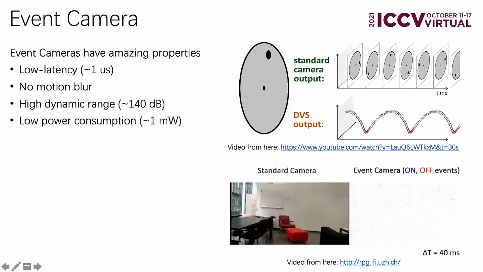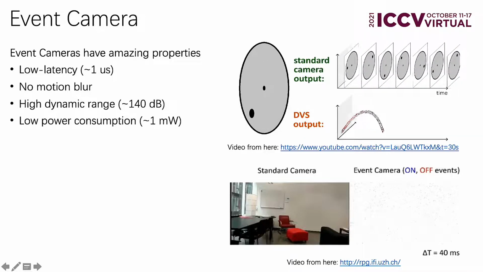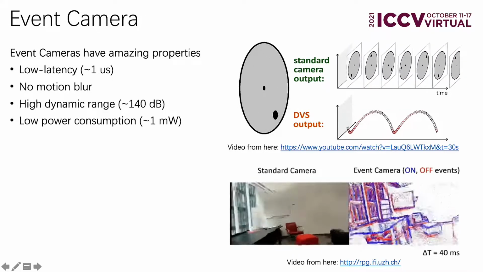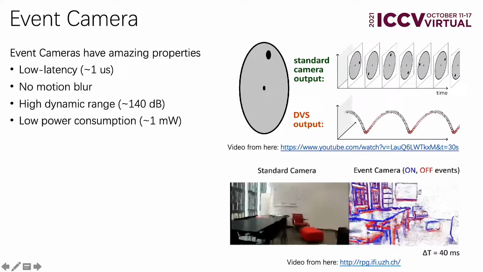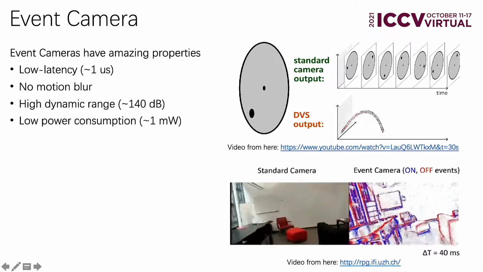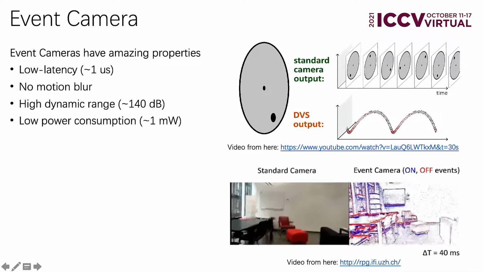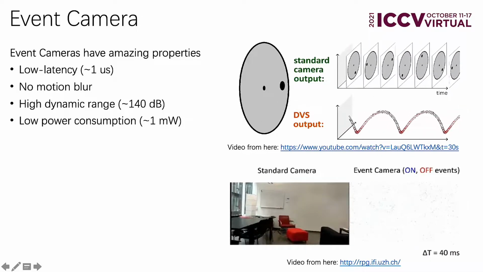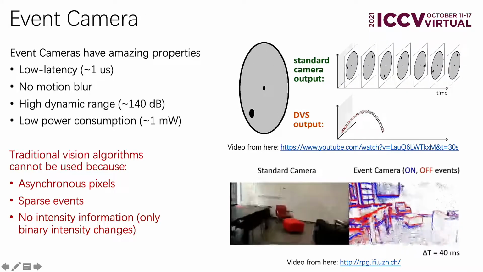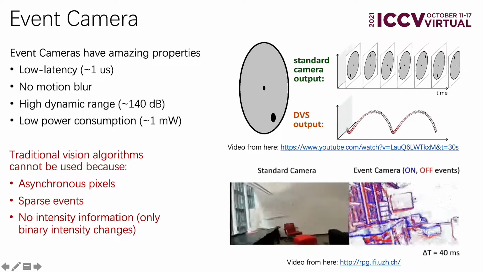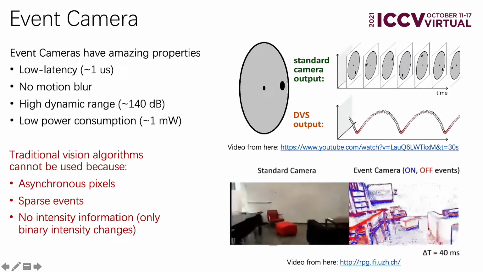Different from the standard video camera, event cameras do not suffer from these defects, thus attracting more attention recently. As you can see in the short videos on the right, instead of capturing dense brightness images at a fixed rate, event cameras process the incoming light by measuring the brightness changes at each pixel independently. However, since the output of an event camera is a sparse asynchronous event stream, existing algorithms cannot be directly applied to event cameras.